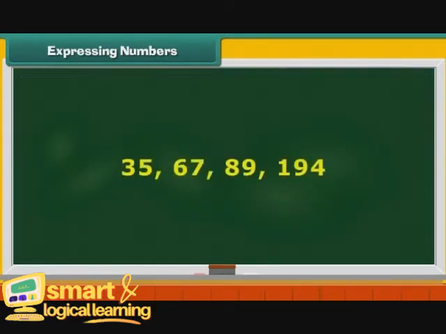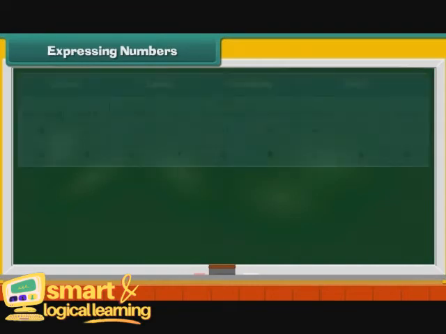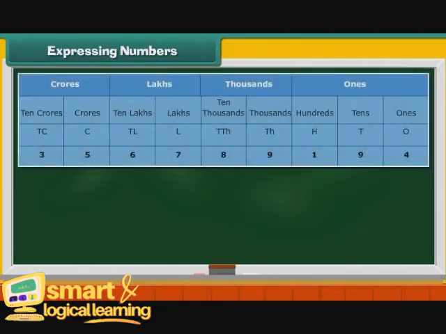Consider one more number 35,67,89,194. It has 4 groups. Therefore, it belongs to the Indian System of Numeration. Let us express it in expanded form. First, we arrange the number in the Indian Place Value chart.